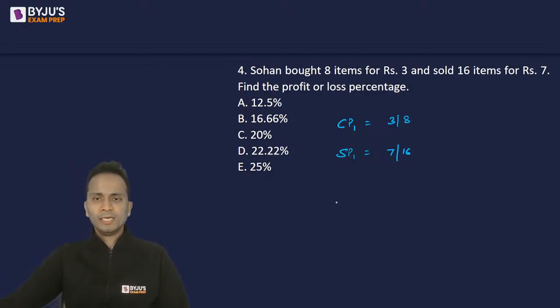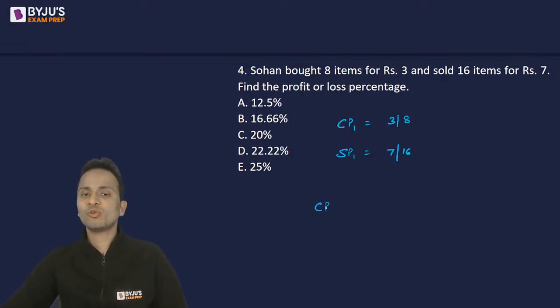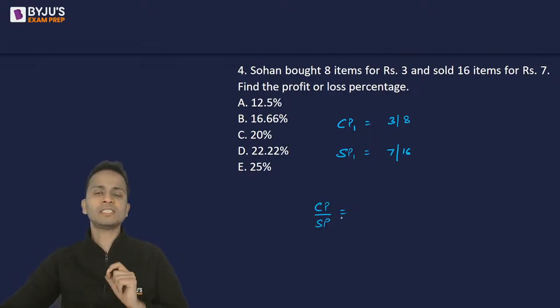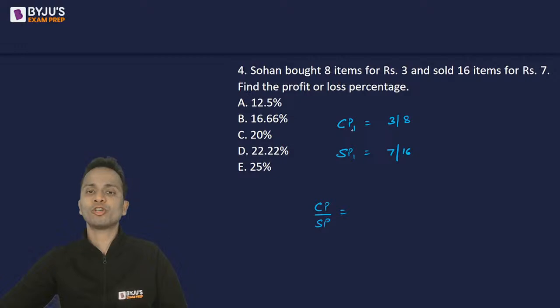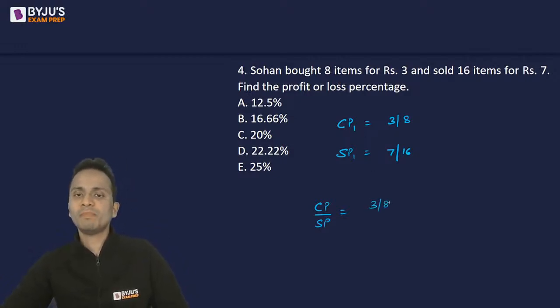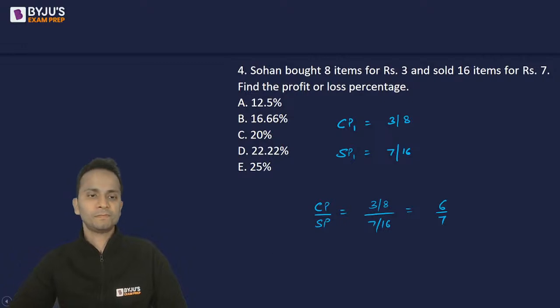Okay. Now instead of finding profit or loss, what I generally do is I calculate the ratio of cost price and selling price. The calculations become a little easier. So observe this. I'll not do the subtraction. I'll just calculate the simplest ratio of cost price of one article and the selling price of one article. So it is 3 by 8 divided by 7 by 16. Upon simplifying, it will come out to be 6 upon 7.